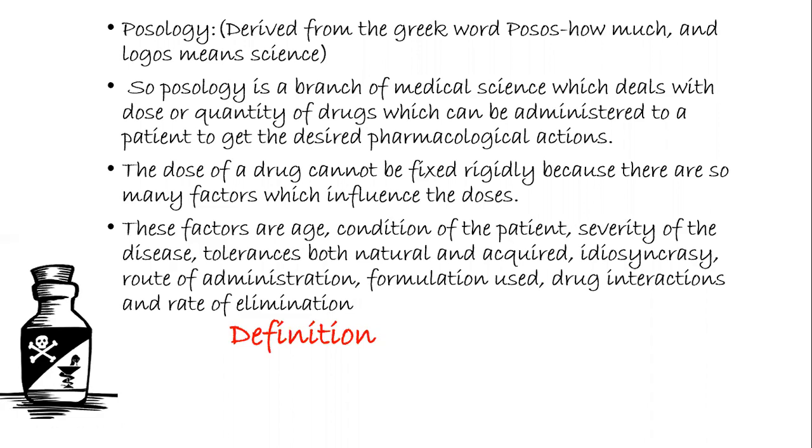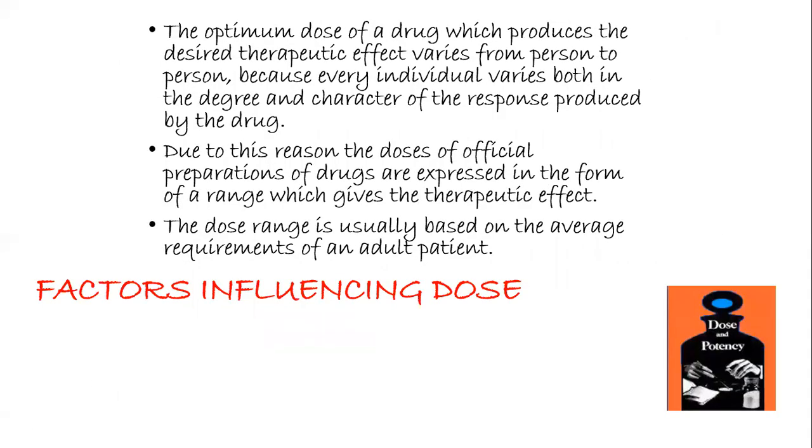The dose of a drug cannot be fixed rigidly because there are so many factors which influence the doses. These factors are age, condition of the patient, severity of the disease, tolerances, both natural and acquired, idiosyncrasy, route of administration, formulation which is used, drug interactions, and rate of elimination. Now, let us see the factors which influence the dose.